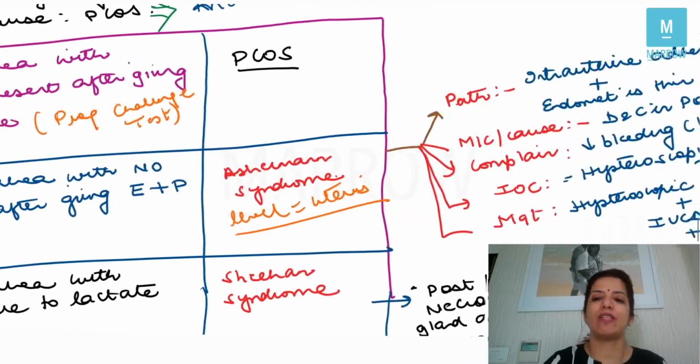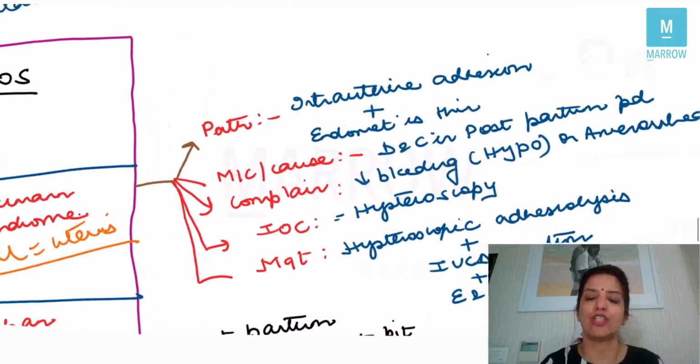So what happens in Asherman syndrome? The question they ask you is, in Asherman syndrome, the problem is that there are intrauterine adhesions. So that is why I said the problem is in the uterus, and the endometrium is thin. That is what happens in Asherman syndrome. The most common cause of Asherman syndrome is if you do a dilatation and curettage in the postpartum period. Because here the endometrium is thin, this thin endometrium will be shed at the time of menstruation, and that is why the patient complains of less bleeding, and the term used for less bleeding is hypomenorrhea, or later on the patient can come to you with amenorrhea.